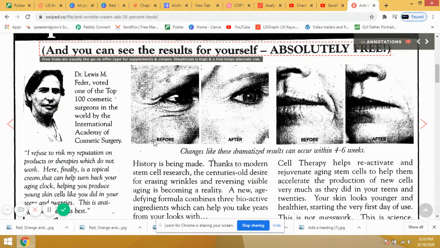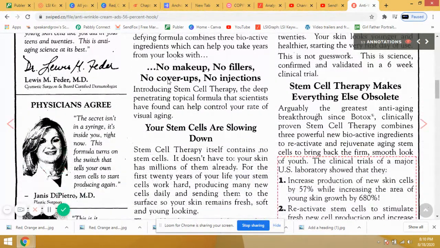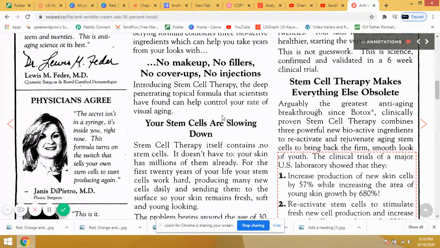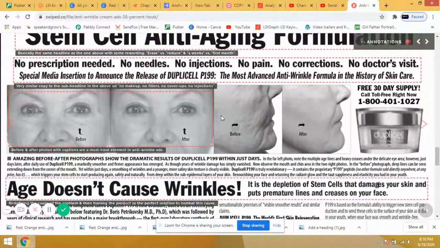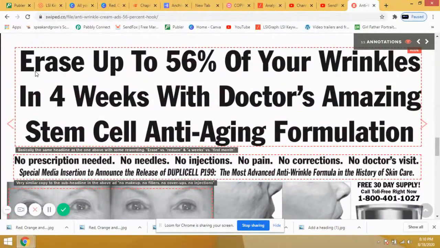You can see here what it was before and after. These are catchy headlines which help to get action from the user side. You can see this copy: erase up to 56% of your wrinkles in 4 weeks with the doctor's amazing stem cell anti-aging formulation. See, 56% of your wrinkles in 4 weeks.